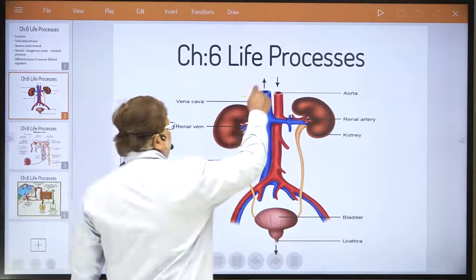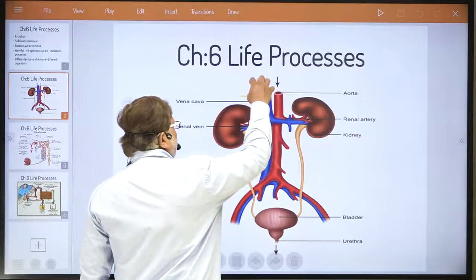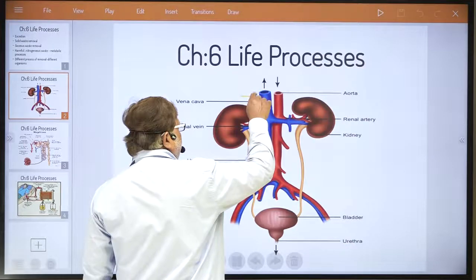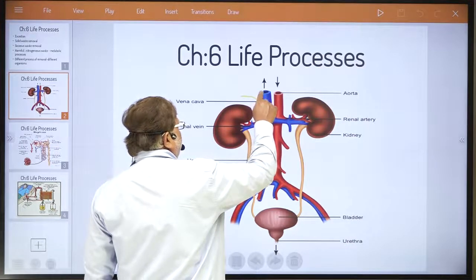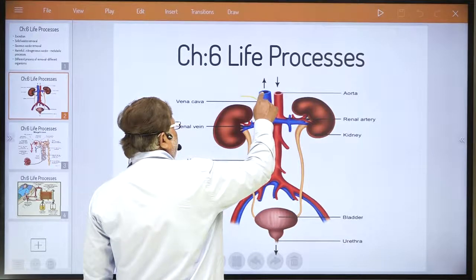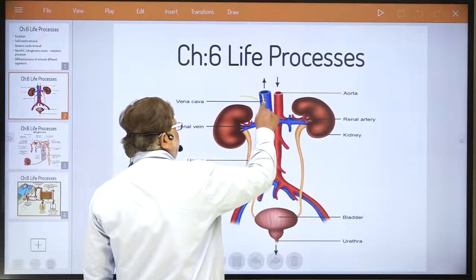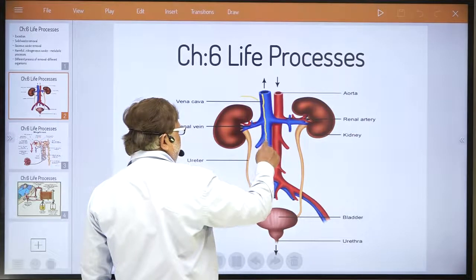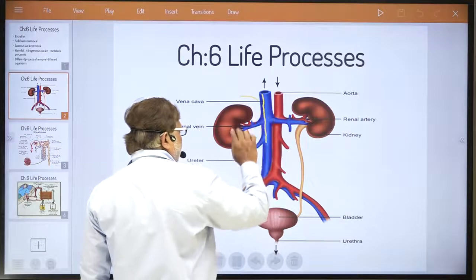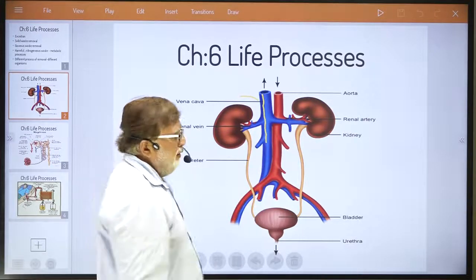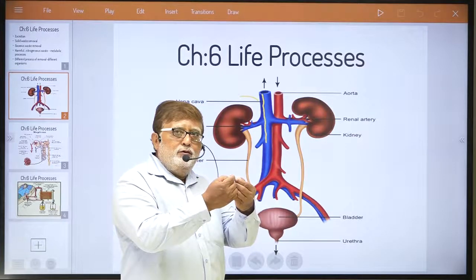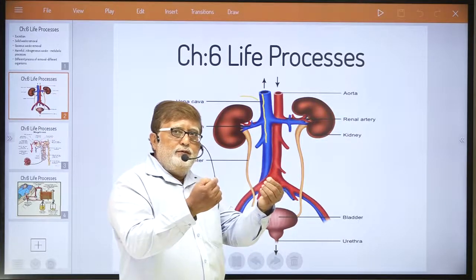So, dear student, it is written that this vena cava collects impure blood containing urinary waste. This impure blood containing urinary waste travels in the vena cava. This is the vena cava, I am just rolling my finger, dear student. And you all know one thing very well, that a main vein always divides into small branches which we call veins.